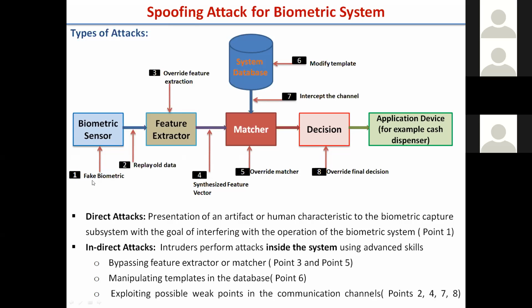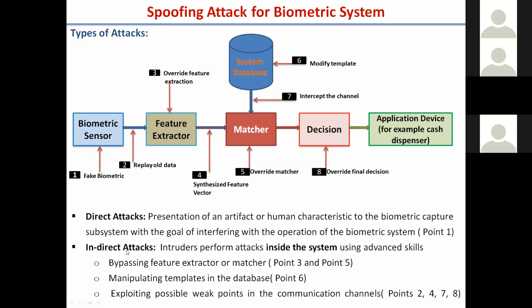Rather than manipulating or touching the biometric system, we just give a spoof fingerprint as input from outside and get access. That is a direct attack.